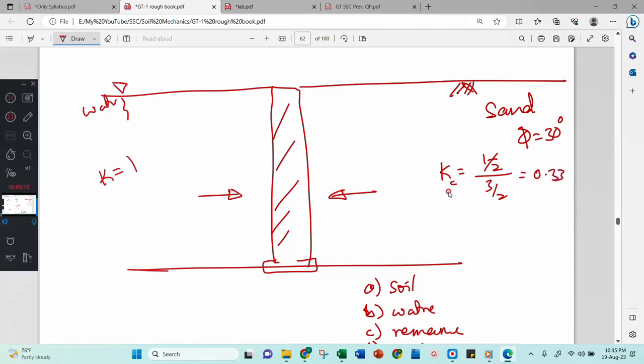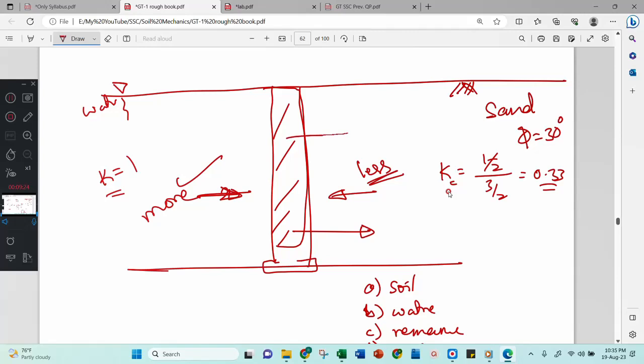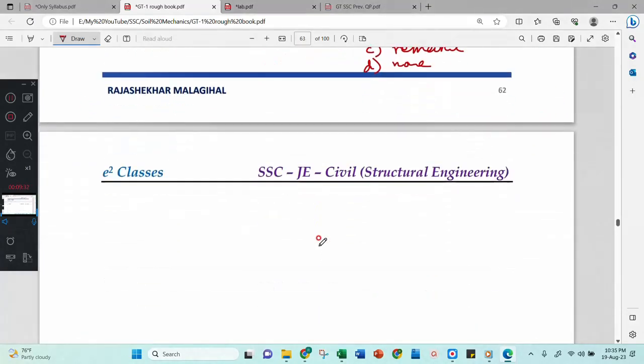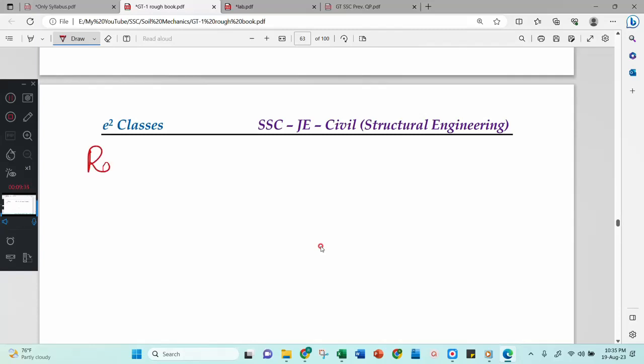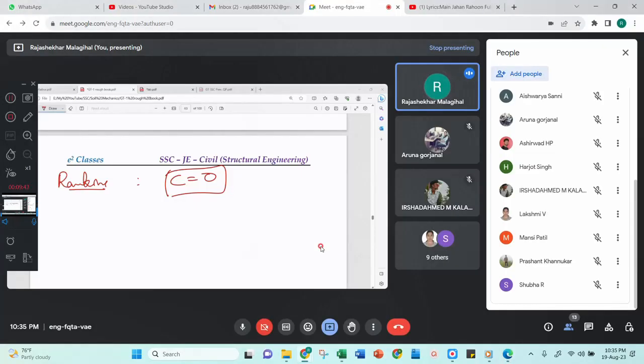Then the K value is less here and more here, therefore obviously this force will be more and this force will be less. Therefore the wall will move towards the sand. Correct? You can compare in this way. This is all about Rankine's assumption, that is, c equal to 0 soil. Today I am extending the class by half an hour, I think there is no problem. If anyone has a little problem, you can watch the recorded video afterwards.